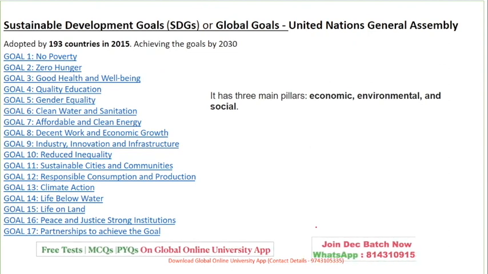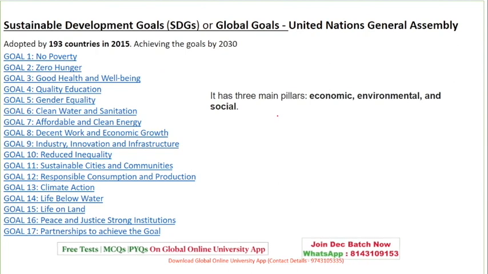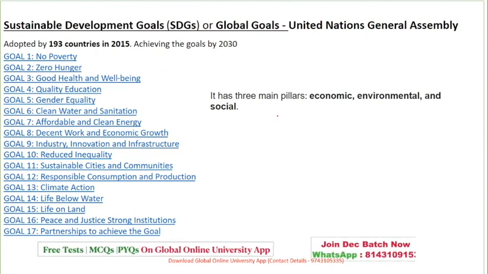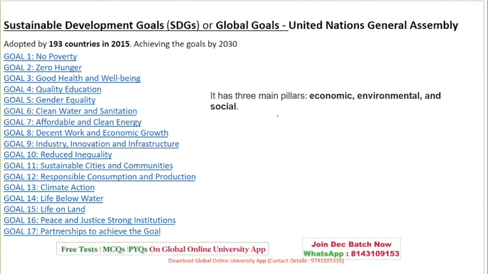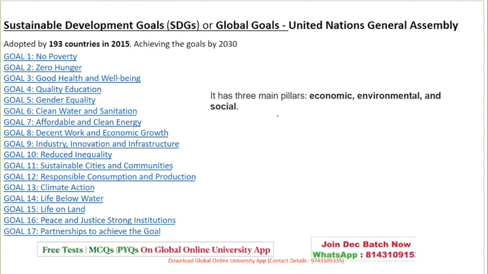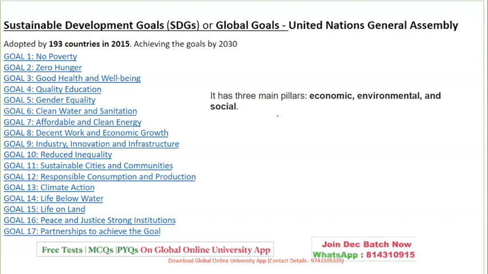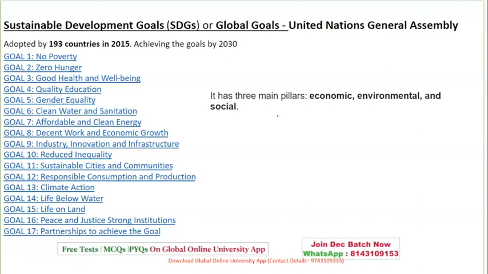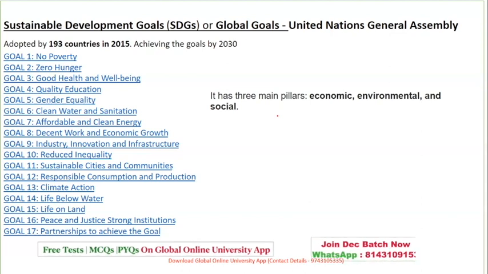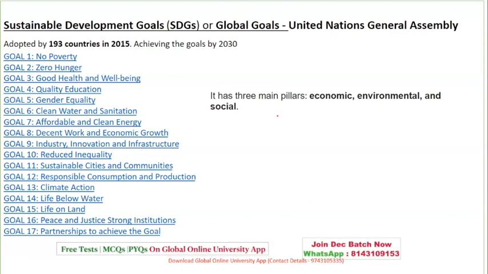Now, there are different types of stories and different types of acronyms. At the last moment I will definitely not tell you which acronym or pattern to use to remember these goals. Whatever you have learned, stick to that, but you have to remember these 17 goals. Even this can be a part of a question, and you can get odd-one-out choices, so you have to be careful.